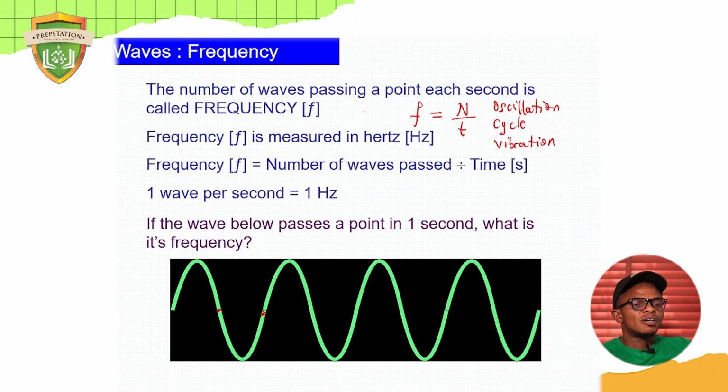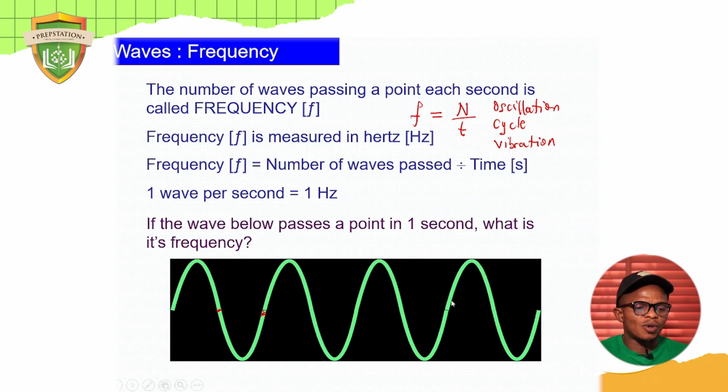What is the definition for frequency? Number of waves passing a point each second. So this is a point. And how many waves are in this place? 4. So since I have 4 waves passing through this place in 1 second, it means the frequency of this wave is what? 4 hertz. That is how to do calculation of wave.